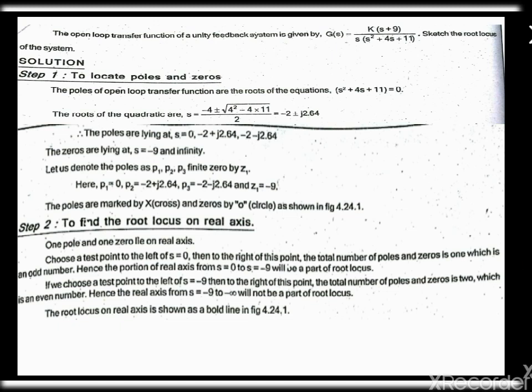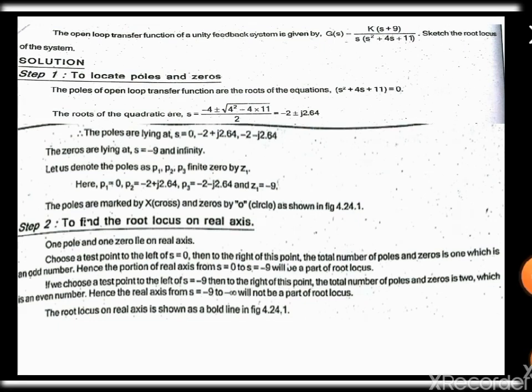Now we are going to see an example problem to sketch the root locus. In this problem, we have the open loop transfer function G(s) = K(s + 9) / (s(s^2 + 4s + 11)).